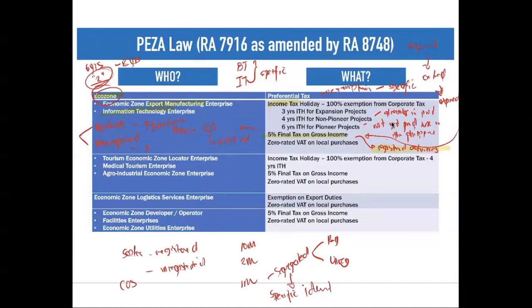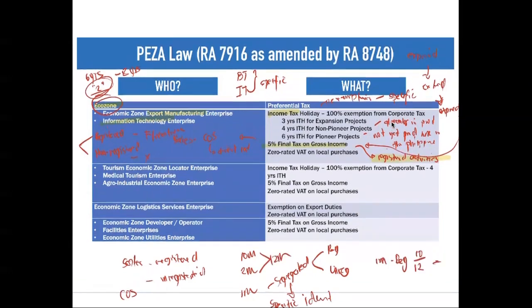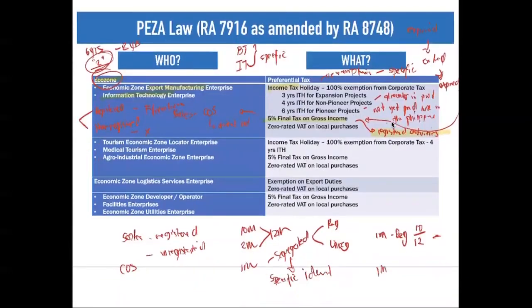But what if you cannot really segregate it or you cannot specifically identify it? So you can allocate it based on any relevant data if applicable. So here, what is our relevant data? Our relevant data pertains to sales. So if our 1 million, you place it to your registered activities. So we have here 10 over 12 because our total sales is 12 million. That is the amount you will place under your registered. And for unregistered, we have 1 million multiplied by 2 over 12.